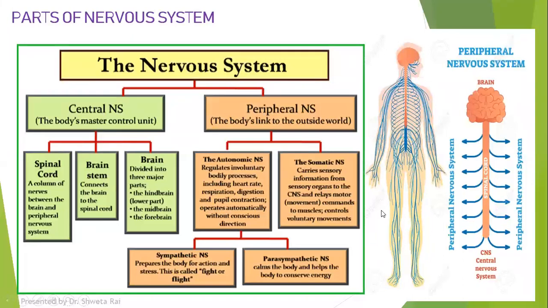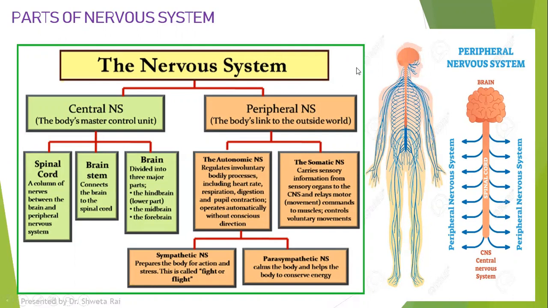Like we have a system of blood vessels which is present throughout our body, likewise, we have a system of nerves or neurons which is present throughout our body, that is called as nervous system. So in this picture you are able to see the system of nerves which is called as nervous system, right?